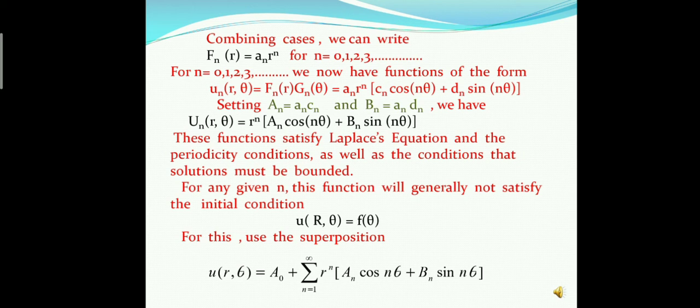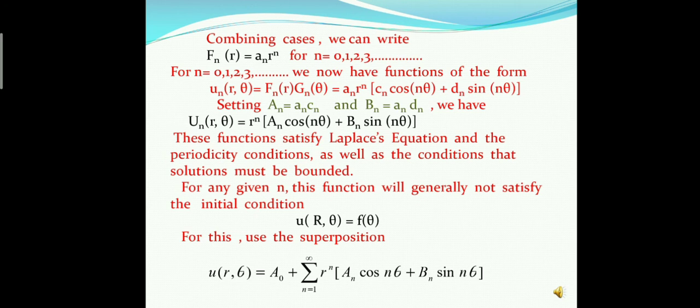Now we take a_n c_n = capital A_n, and a_n d_n = capital B_n, which are also constants. Now u_n(r,θ) = r^n (A_n cos nθ + B_n sin nθ), and these functions satisfy the Laplace equation and the periodicity conditions, as well as the condition that the solution must be bounded. Now for any given n, this function will generally not satisfy the initial condition u(r,θ) = f(θ). Now we use the principle of superposition.